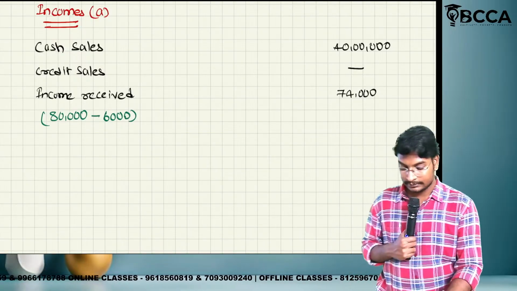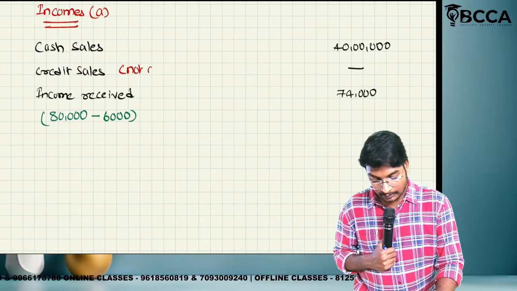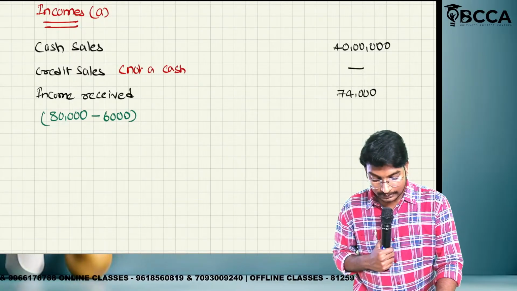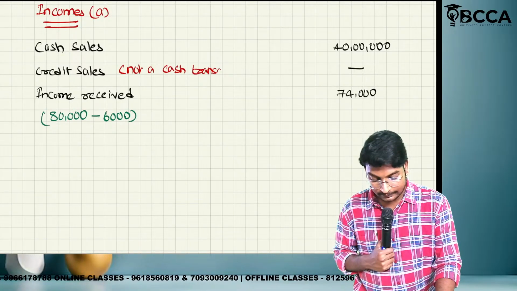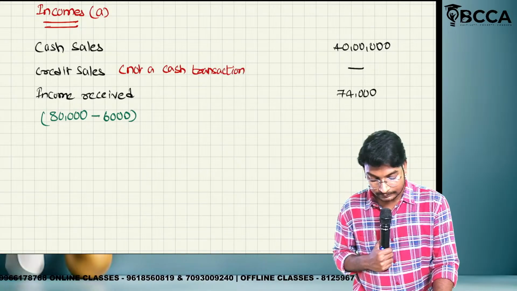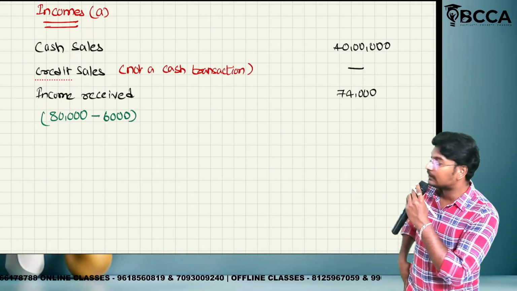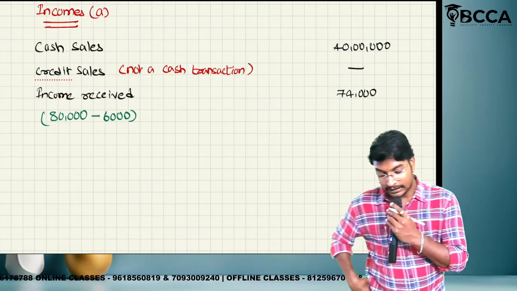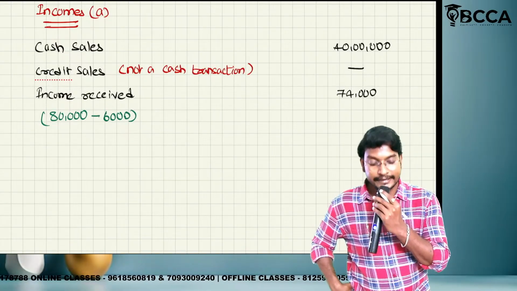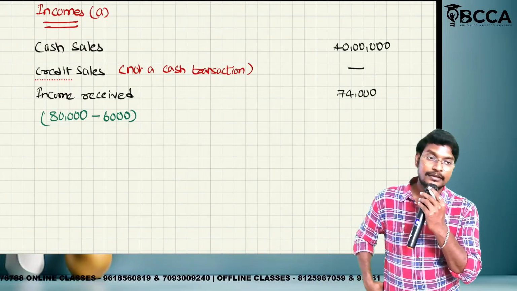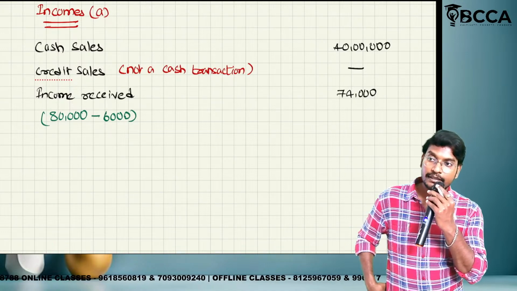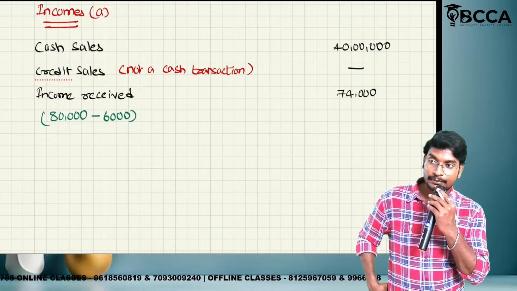Why? Not a cash transaction. Not a cash transaction, so that we have not considered the credit sales. Okay na guys? Income received totally 80,000, but 6,000 is called as income received in advance, so that we have separated. Okay na?